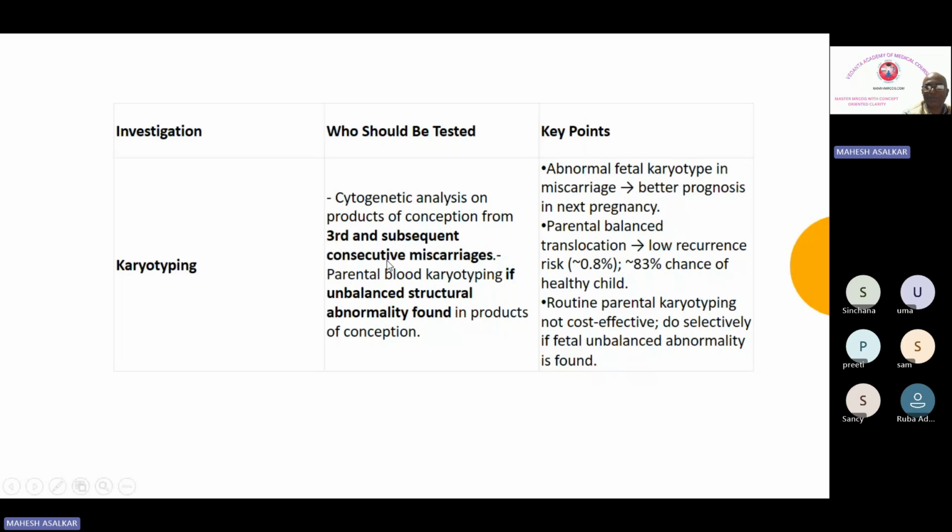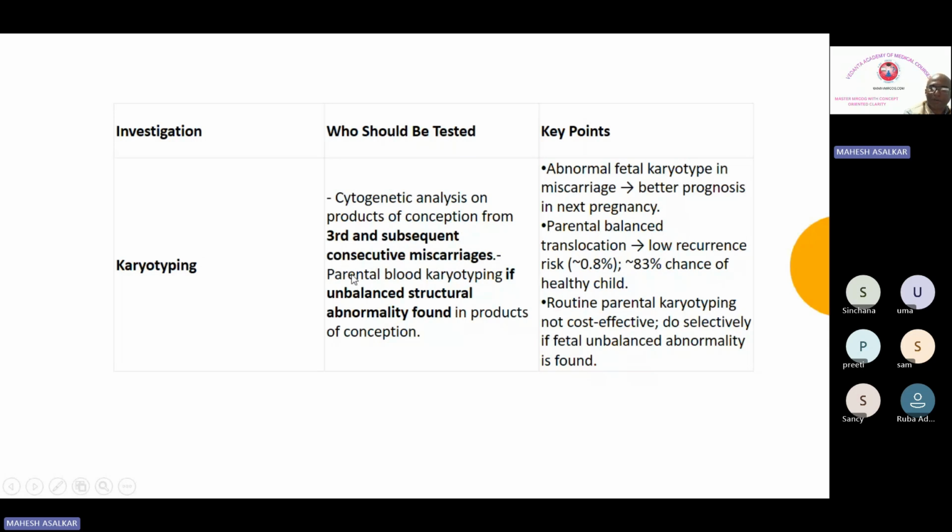So you will find a scenario in which it is a third miscarriage and they are asking the next step, and they'll give you ultrasonography, 3D ultrasonography, karyotyping, etc. The investigation of choice on the third and subsequent miscarriage is karyotyping. Now you must be understanding why reading the guideline is very, very important, because you are applying this guideline with respect to that scenario. For that, you need to know the guideline in detail.